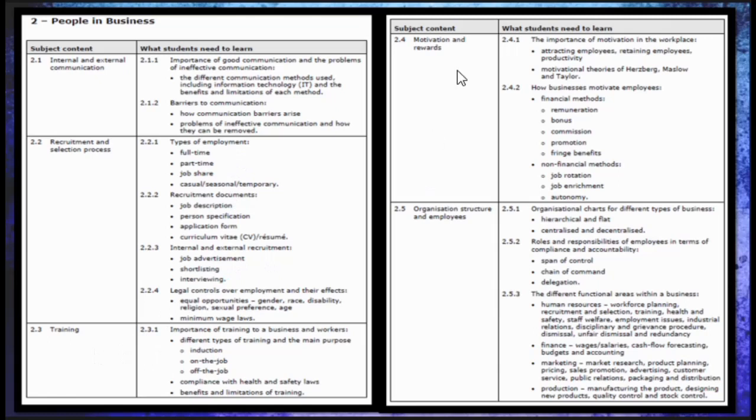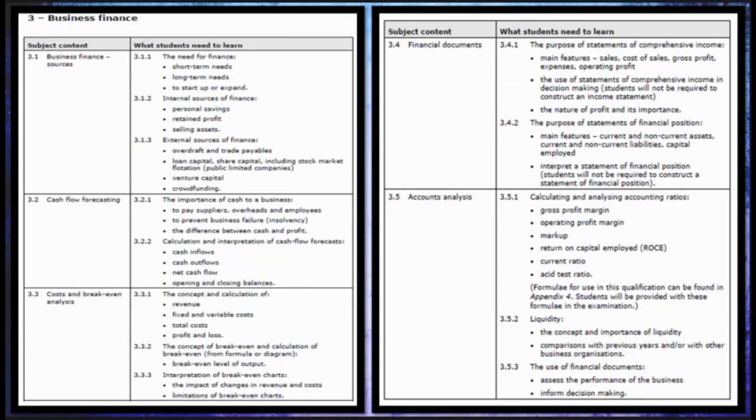The fourth topic under this is motivation and rewards. As you know, motivation is required for everyone. So we have to discuss the importance of motivation in the workplace and how businesses motivate employees. And the fifth topic, 2.5, is organization structure and employees. It deals with the organization chart, roles and responsibilities of employees, the different functional areas within a business, and all that.